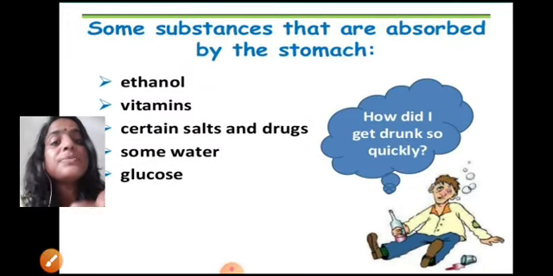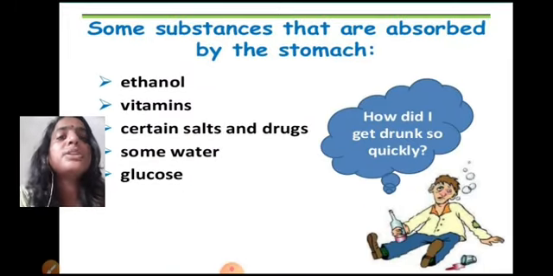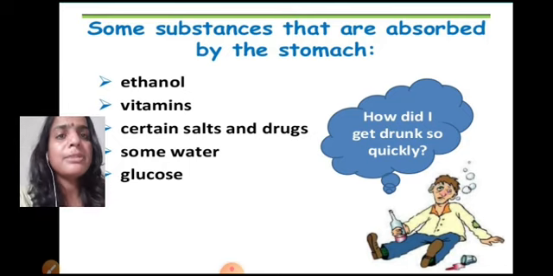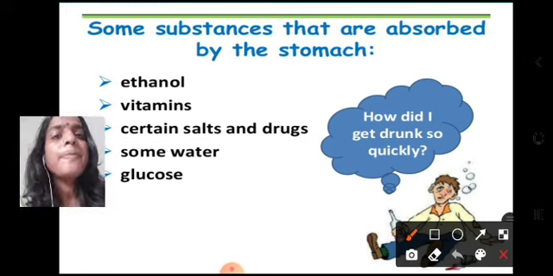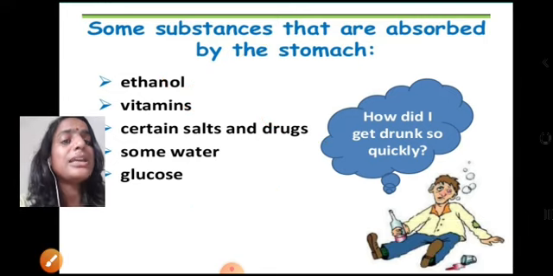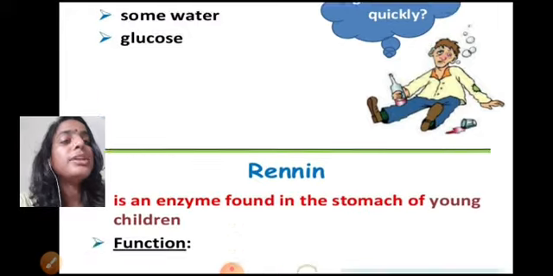Now, some substances are directly absorbed from the stomach. They will not pass on to the small intestine. They will be absorbed directly by the stomach, and such substances are ethanol, vitamins, some salts and drugs, some water, and also glucose. So, these are directly absorbed from the stomach. That's why people get drunk very easily.